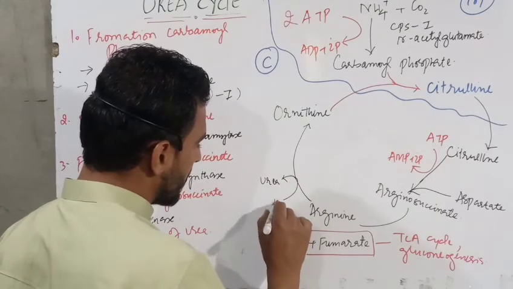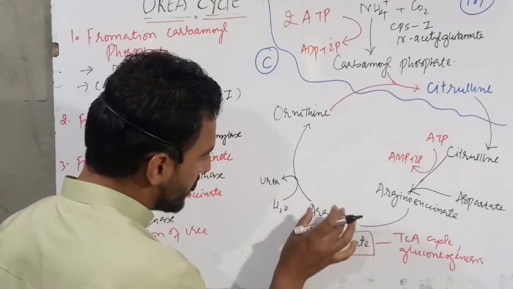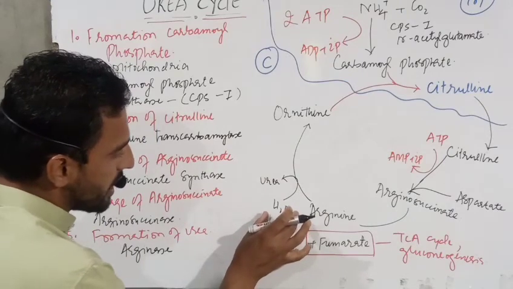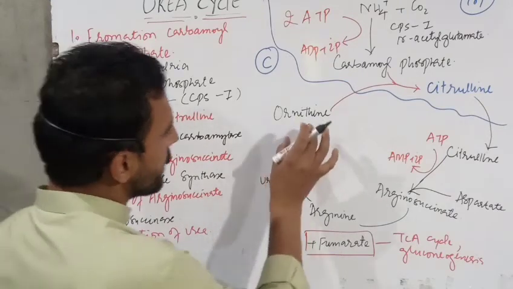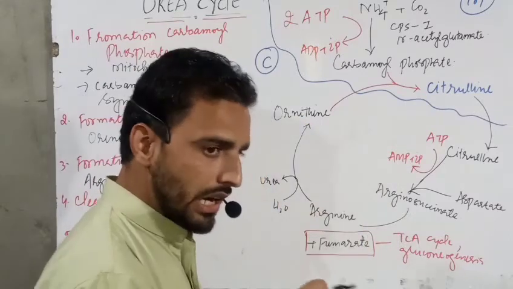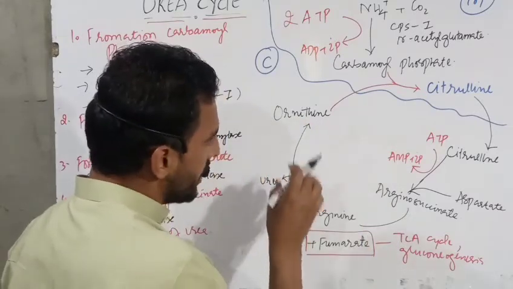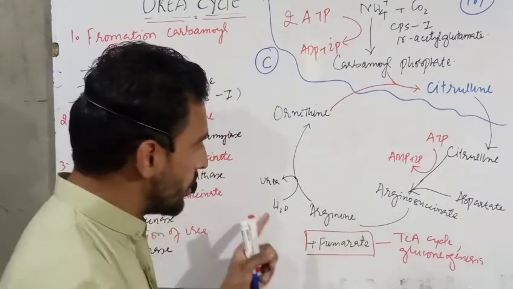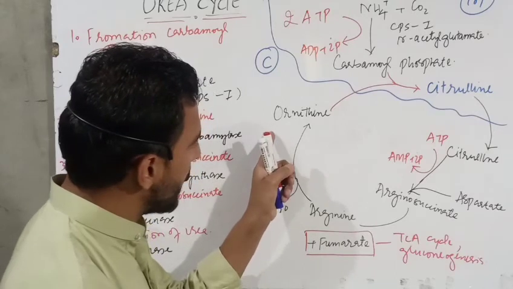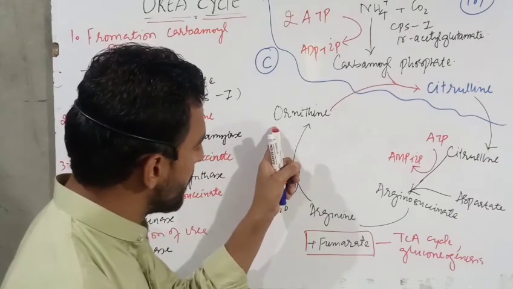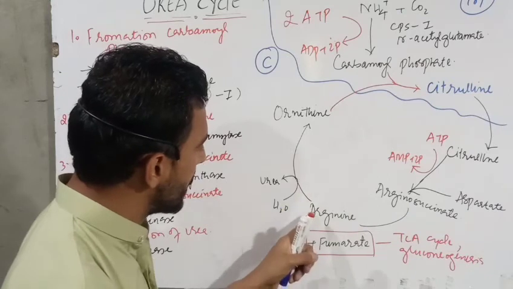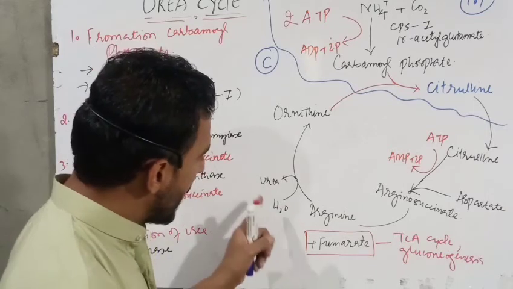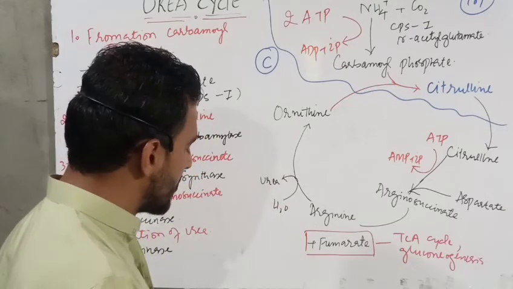Water is required. That means this arginine is cleaved into ornithine and urea in the presence of water. Simply in the presence of water, urea is formed, and the ornithine is regenerated. This ornithine is formed from the arginine by the cleavage reaction, and the enzyme required here is arginase, and here is the production of the urea.